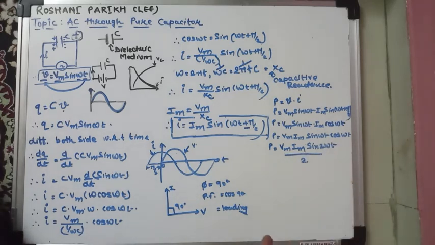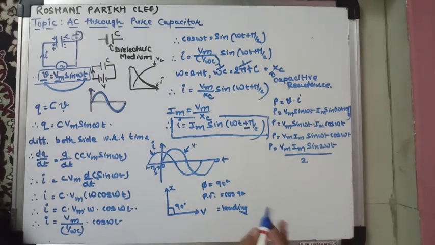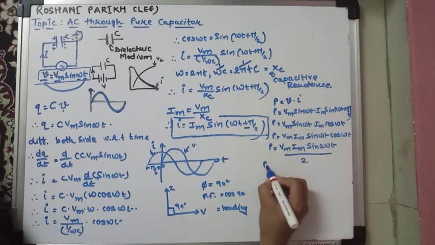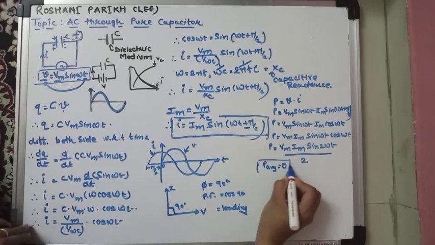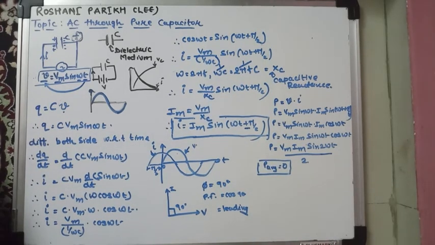Now if you are going to take the average of the power, तो क्या होगा? ये टर्म हमारा ज़ीरो हो जाएगा जब हम एवरेज लेते हैं. तो average value of power is zero for the purely capacitive circuit. Now I will show you the graphical representation.